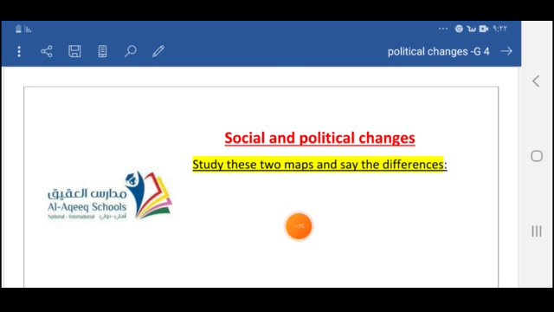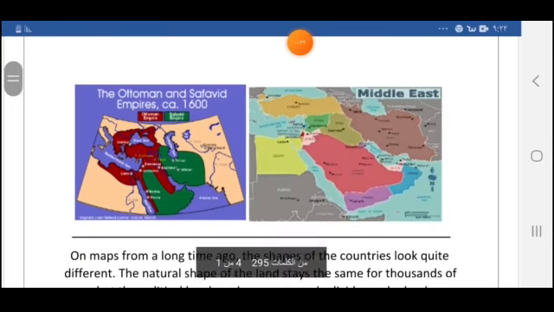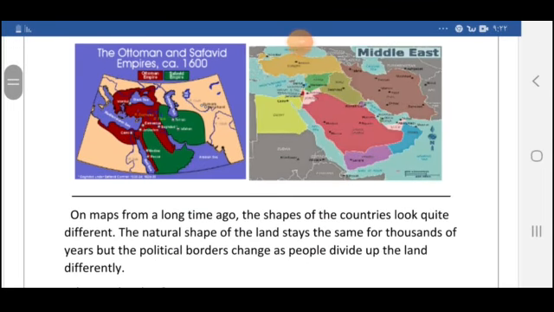Okay, let us start. Here we have two maps for the same place, which is the Middle East. I want you to look carefully at the two maps and try to say what the differences are between these two maps. The first map is for the Middle East. It's divided into only two colors, the dark red and the dark green. The dark red means the Ottoman Empire and the dark green means the Safavid Empire.